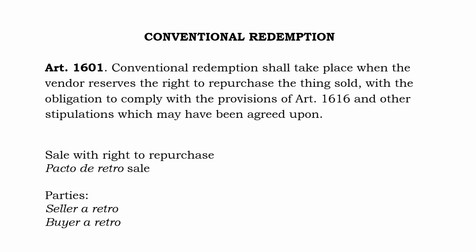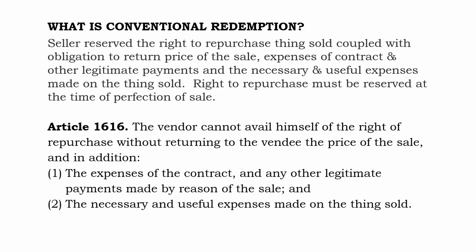Who are the parties to a pacto de retro sale? The parties are the seller a retro and the buyer a retro. What is conventional redemption? Conventional redemption is one where the seller reserved the right to repurchase the thing sold, coupled with the obligation to return the price of the sale, expenses of contract and other legitimate payments, and the necessary and useful expenses made on the thing sold. Right to repurchase must be reserved at the time of the perfection of the sale.